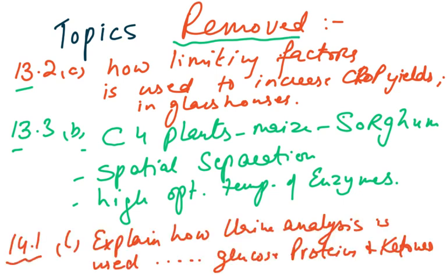Then the chapter on homeostasis, which is chapter 14: the part which says how urine analysis is used for glucose, proteins and ketones has been removed, but not the dipsticks, which use glucose oxidase and peroxidase for glucose in blood and urine. That of course is present, but the urine analysis in diagnosis with reference to glucose, proteins and ketones has been removed from the syllabus.